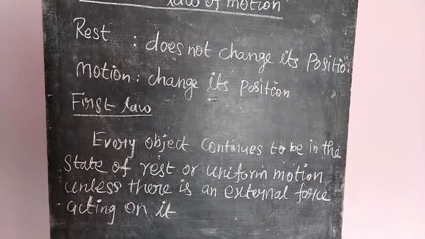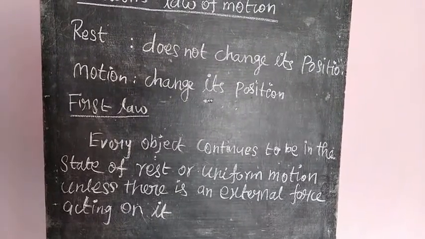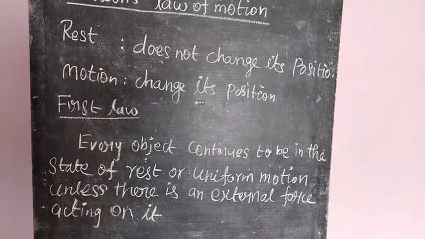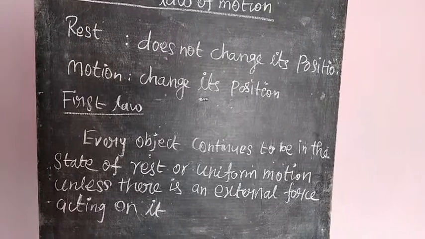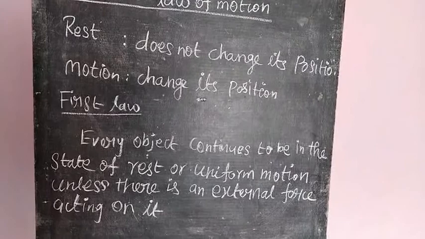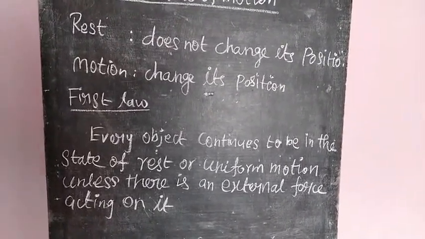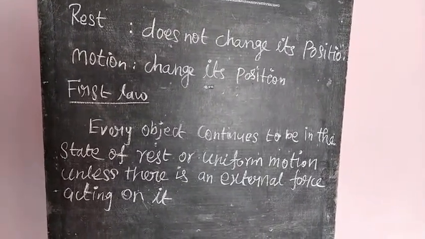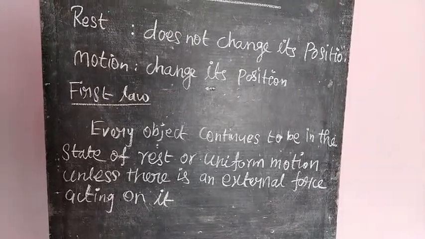Next, uniform circular motion and non-uniform circular motion. A body moving in a circular path and covering equal distance in equal intervals of time, that is, moving with constant speed, is called uniform circular motion. While moving in a circular path, if the speed is not constant, it is called non-uniform circular motion. So Newton's first law of motion states that every object continues to be in the state of rest or uniform motion unless an external force acts on it.